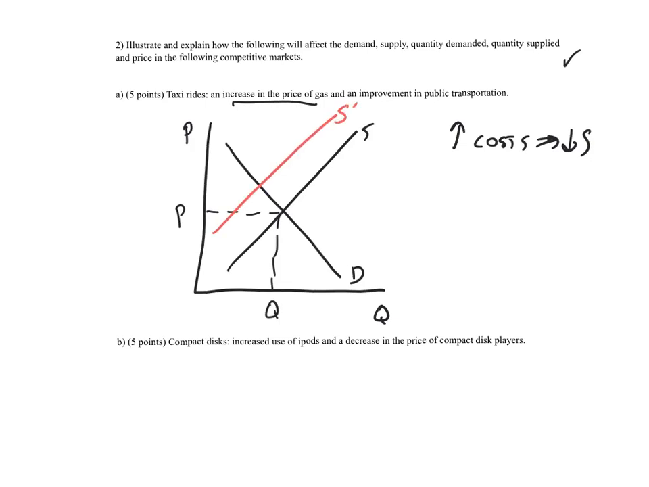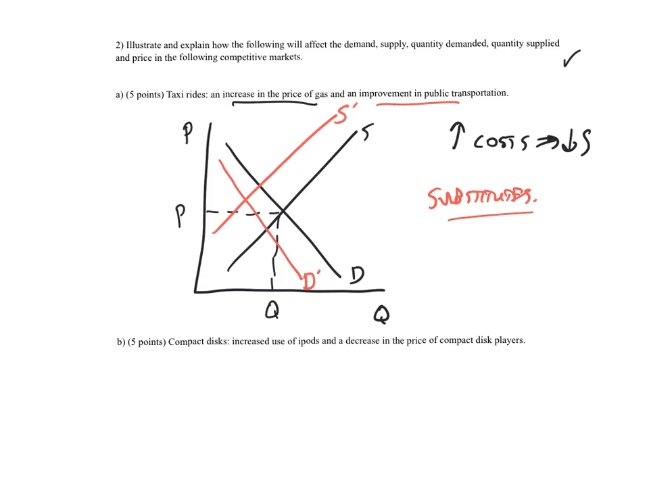And then secondly, we have an improvement in public transportation. Public transportation and taxi rides are substitutes. And if there's an improvement in public transportation, then people are more likely to take public transportation, less likely to take taxi rides. So that's going to result in a decrease in demand.